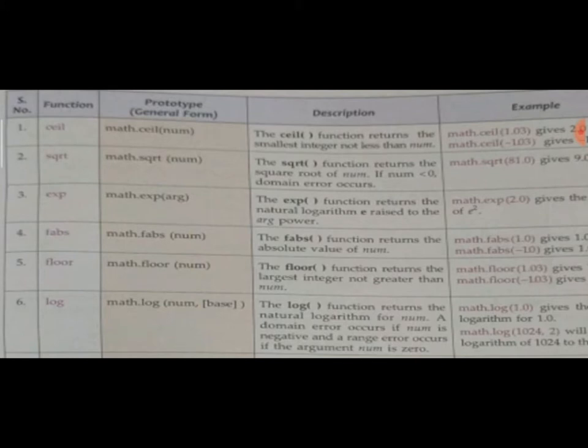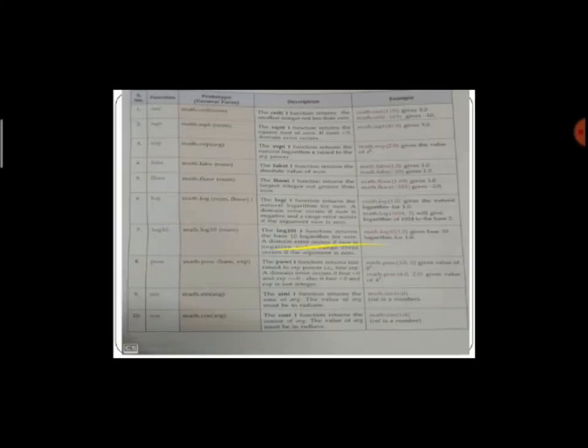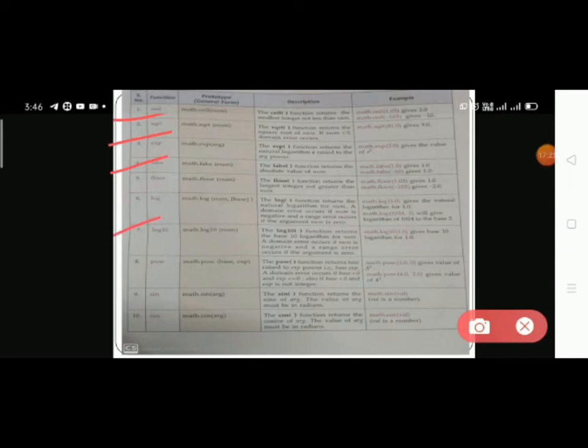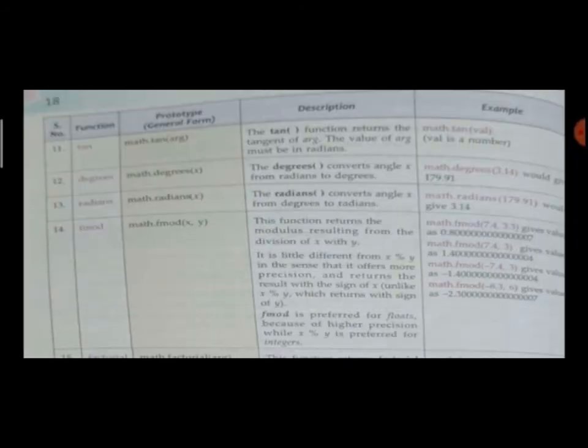In those we learn the square root expression, logs, power values, and sine. Next we will show tangent values, degrees, and radians. Understand, students?